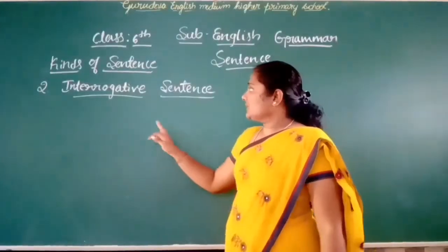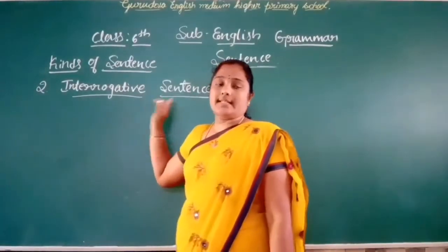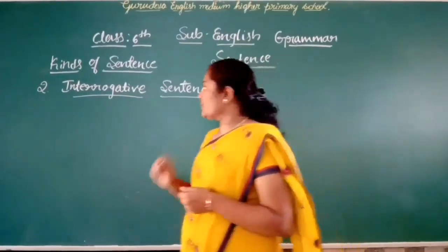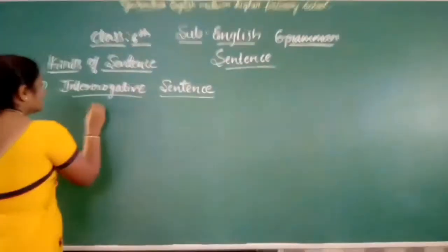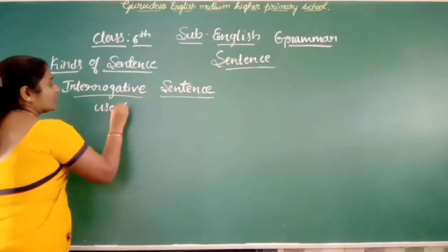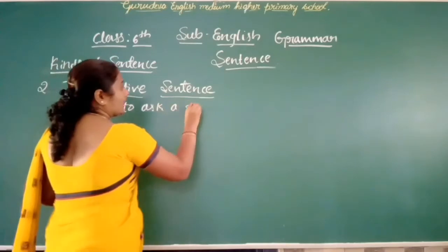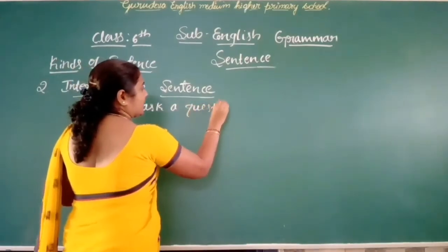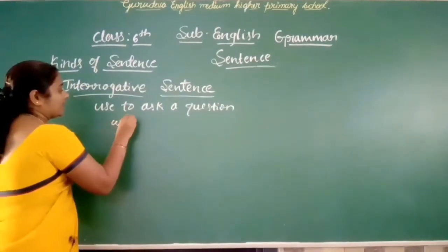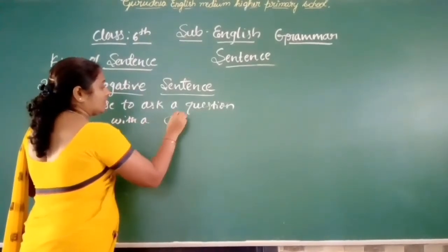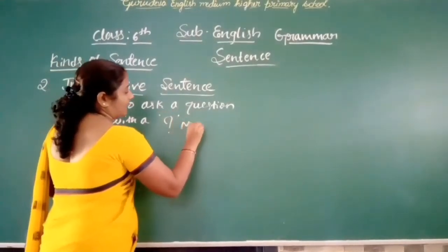See, let me go to the second kind, the interrogative sentence. What is an interrogative sentence? A sentence used to ask a question with a question mark.